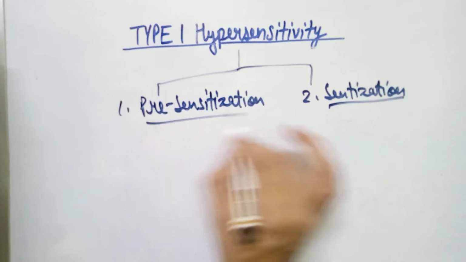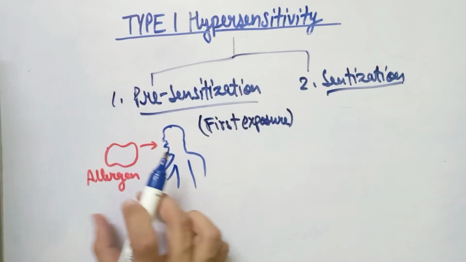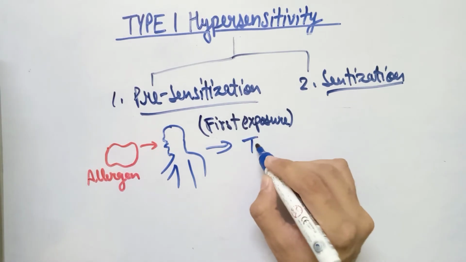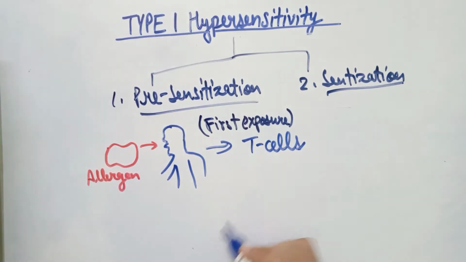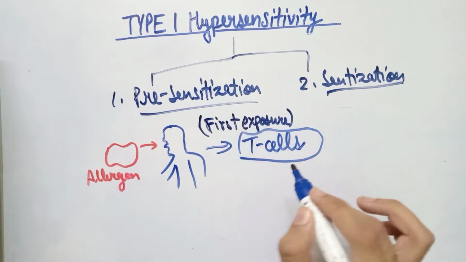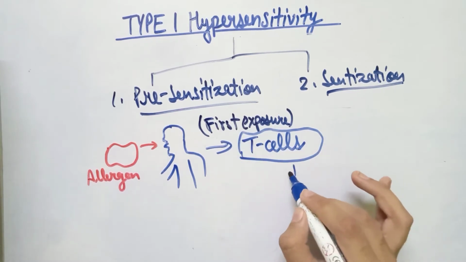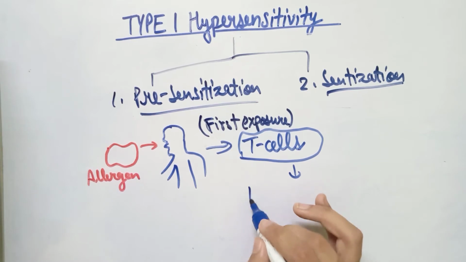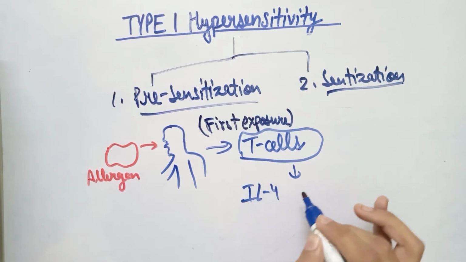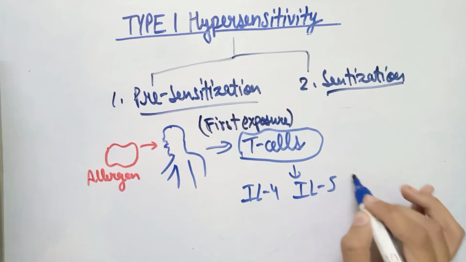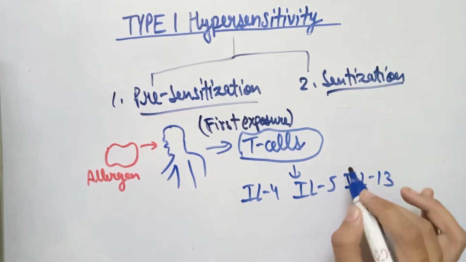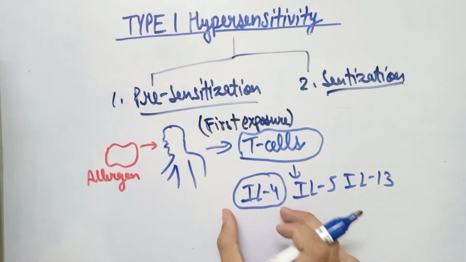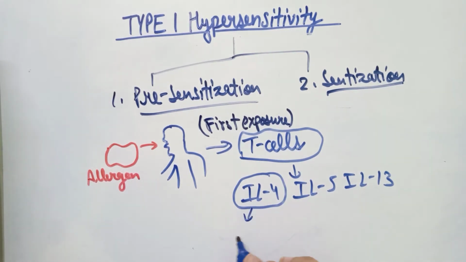In the pre-sensitization phase, the first exposure of an allergen to a human will cause a strong immune response from the T cells. Now, these T cells will make substances known as cytokines. These cytokines are of three types: IL-4, IL-5, and IL-13. Among these, IL-4 is the most important because it will activate the B cells.